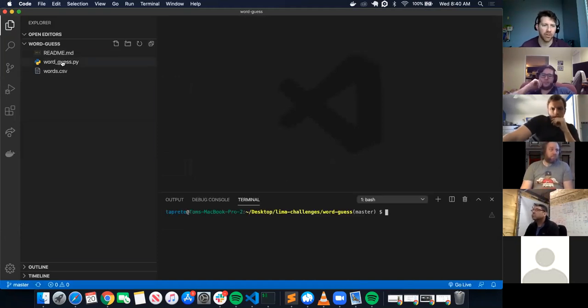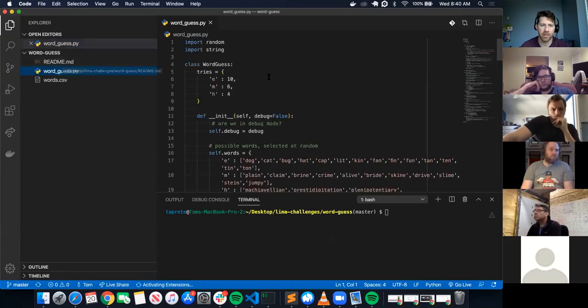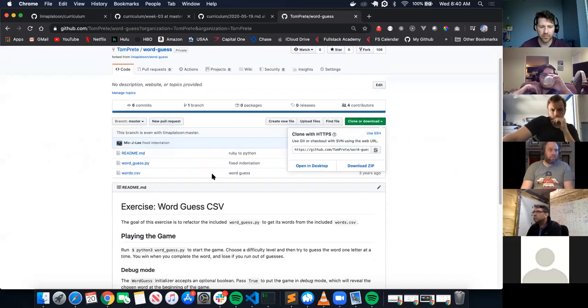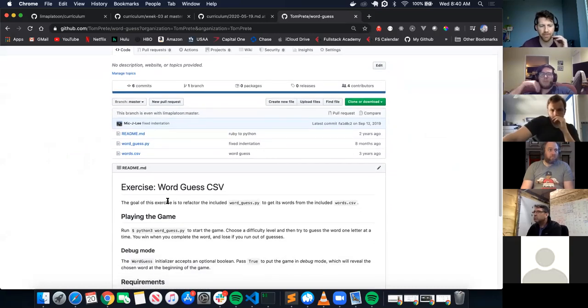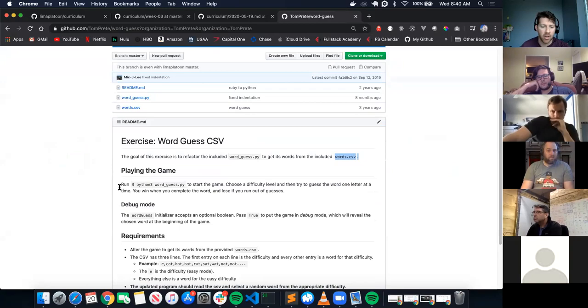So we have this word guess, and then we also have this words.csv file. So let's just go through the README. The goal of this exercise is to refactor the included word guess py file to include the words from the included word CSV. If we run python3 word guess to start the game, choose a difficulty level, and then try and guess the word.